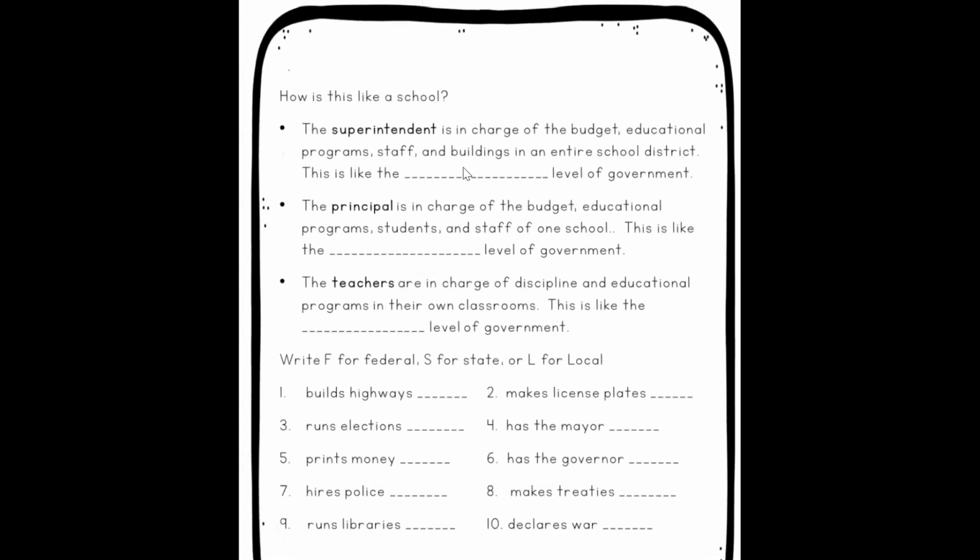Now I want you to think about, how is the government like a school? The levels of government are like a school. Well, the superintendent is in charge of the budget. They're at the very top, kind of like the president.